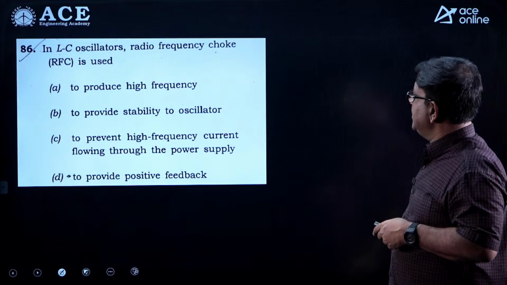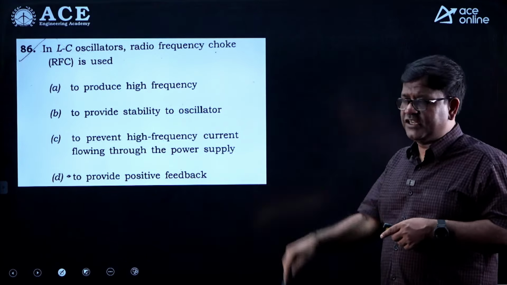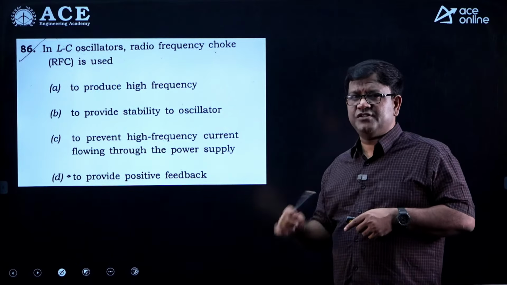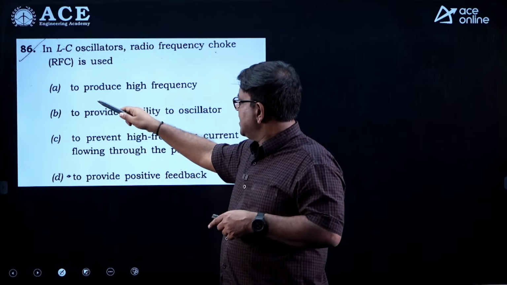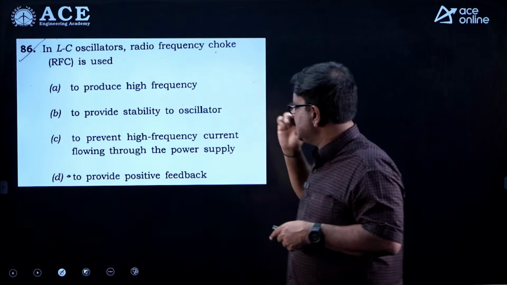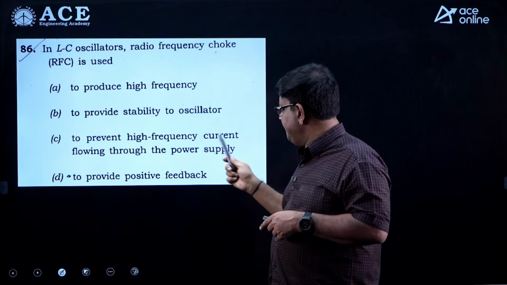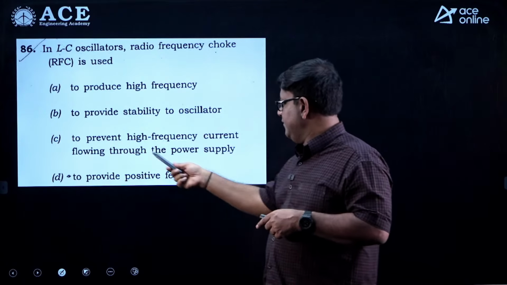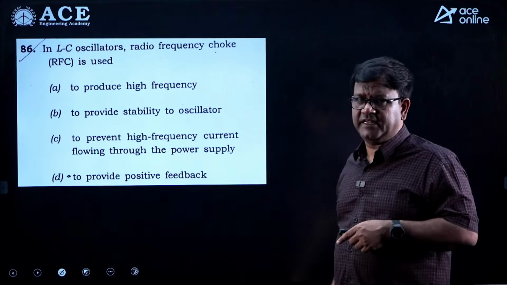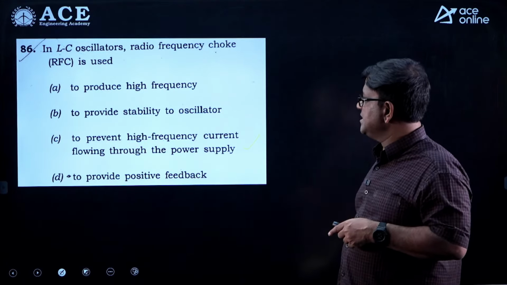In LC oscillators, a radio frequency choke, generally we apply a radio frequency choke in series to the DC supply just to isolate DC from AC. So let us see whether it works as an isolator here. To prevent high frequency current flowing through the power supply, yes. So it is basically acting as an isolator with the power supply. So option C is the right answer.